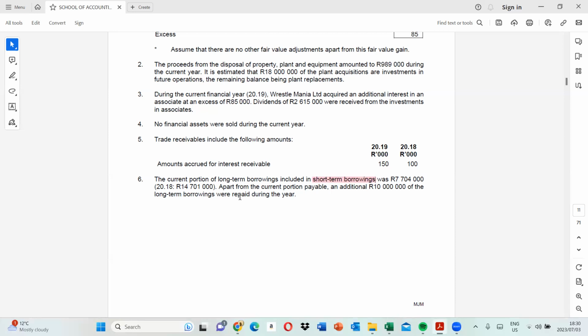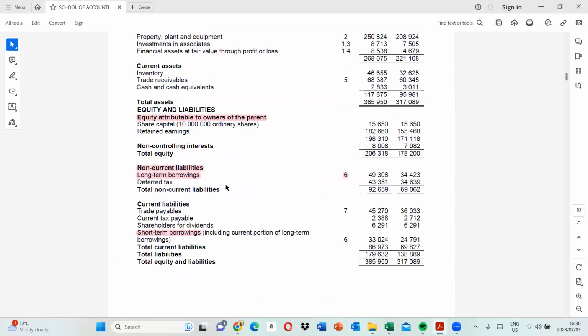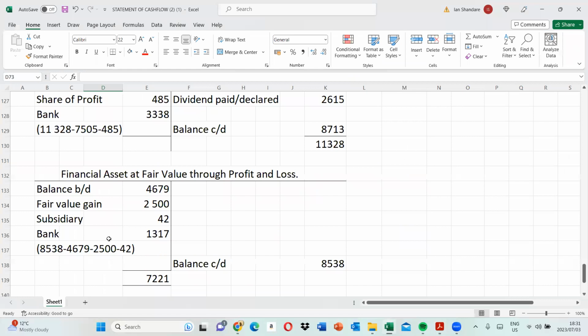Right, so on long-term borrowings, let's just draw a T account, so that we can see what is going on there. So we can start off with our T account. So we have long-term borrowings. It's looking like this. So we draw a T account.